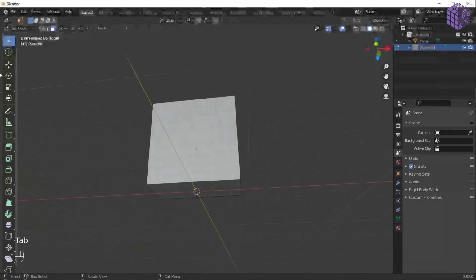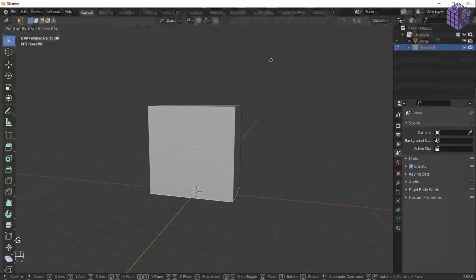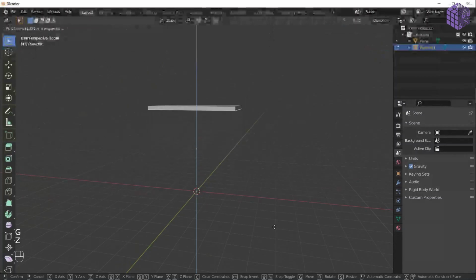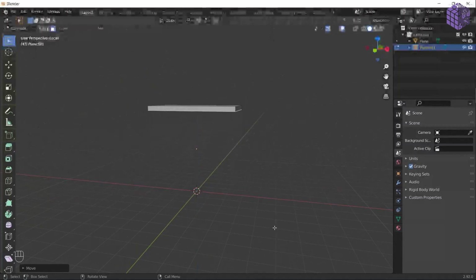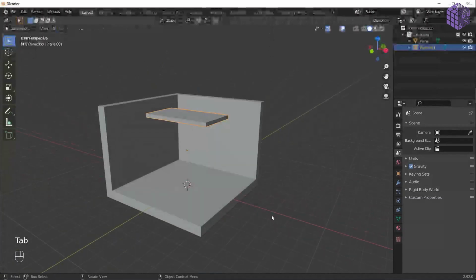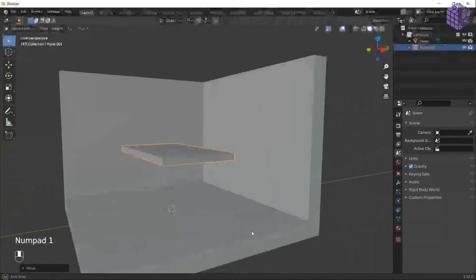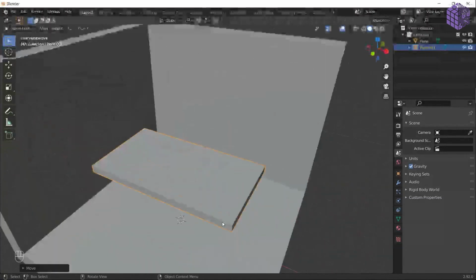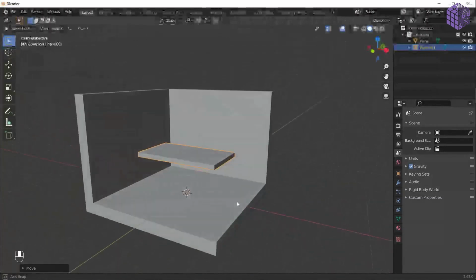I go into edit mode, click this face, press G, Z, and reduce it. Now again press the forward slash, which is going to unisolate the object. G, Z, down a bit. Nice. So this is the tabletop, very basic. And let's create the four legs.